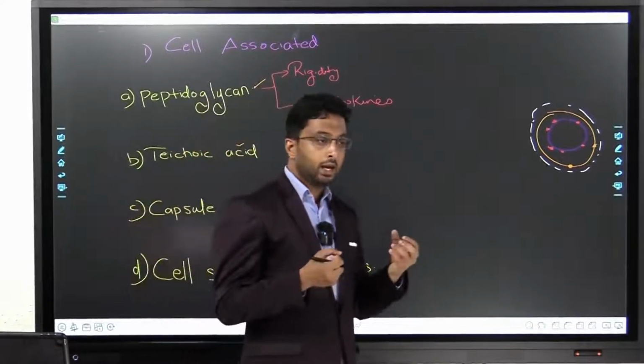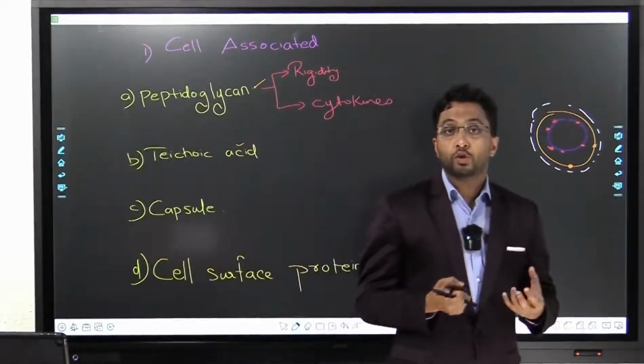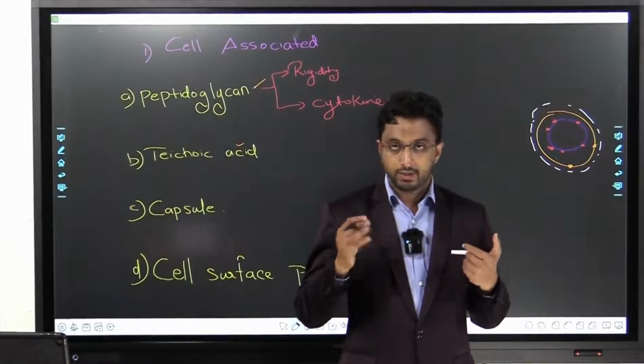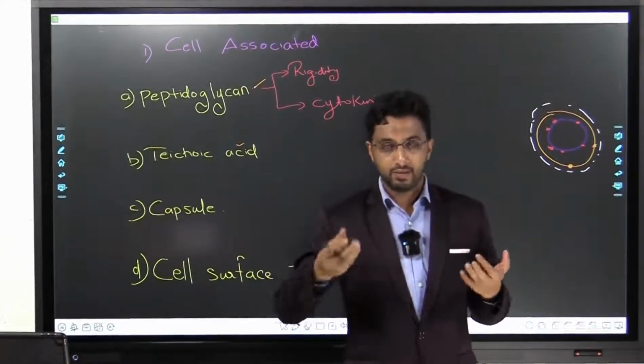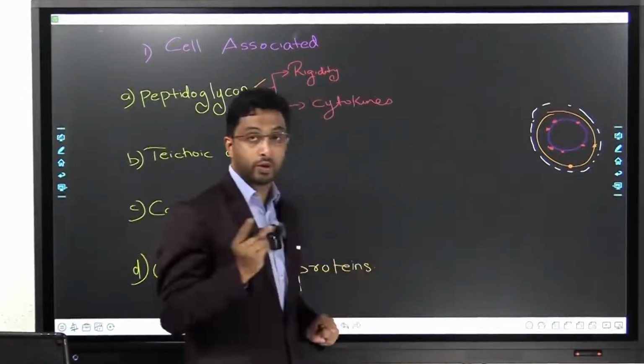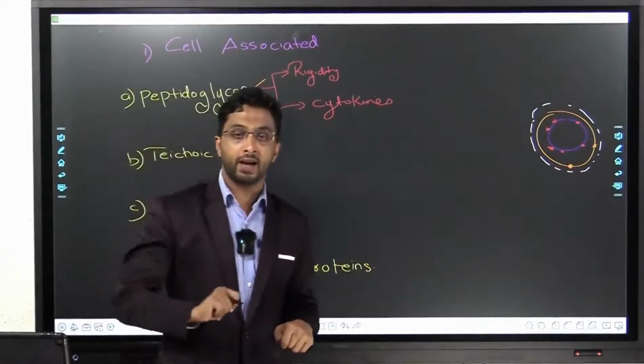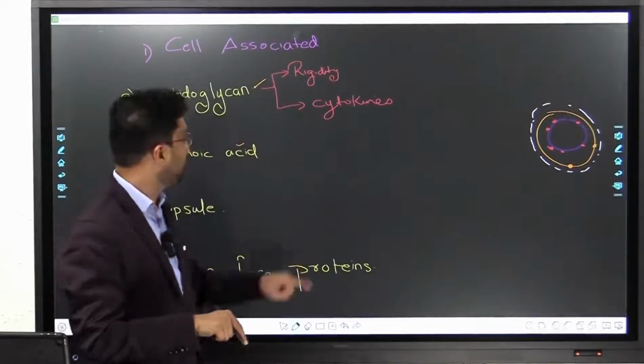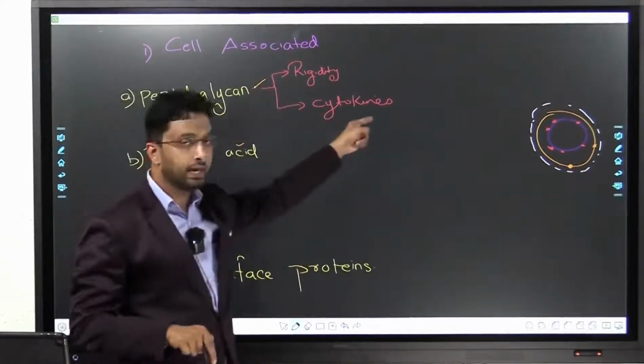Cytokines are inflammatory mediators produced by our own body. They are not produced by bacteria. Our body produces them, but who signals the production? The organism. In case of COVID, the virus signals the production of cytokines. Here, the peptidoglycan signals the production.